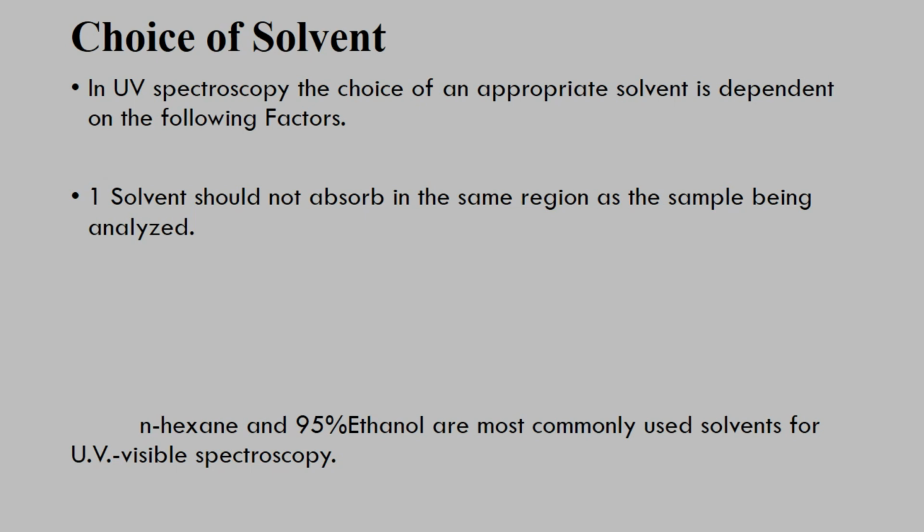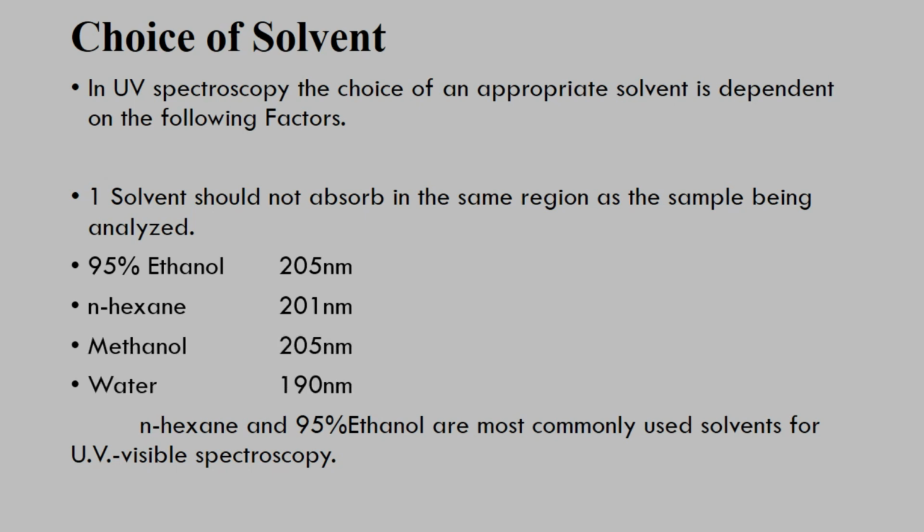That's why we use different types of solvents like 95% ethanol, normal hexane, water and methanol, because their absorption maxima are nearly at the cutoff point or below it, and that's why they do not interfere with the absorption maxima of our sample.